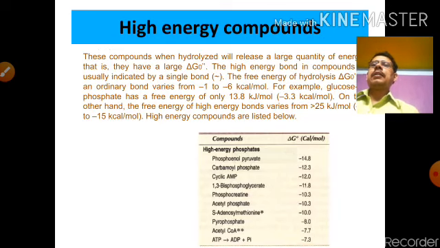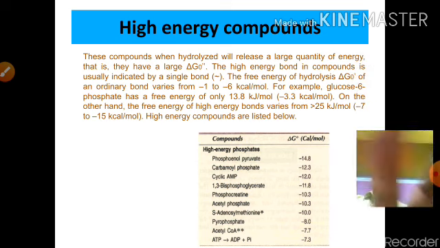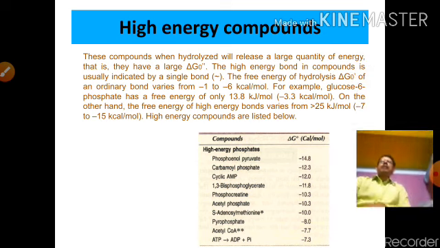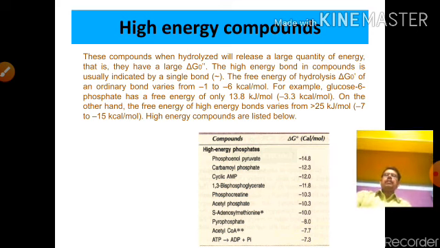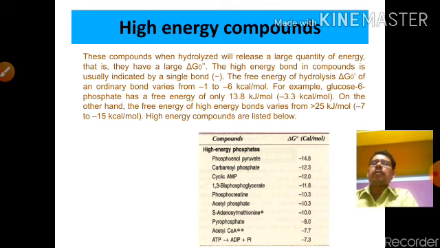Next, the high energy compounds. What are high energy compounds? That means compounds having a higher energy level. In this category are ATP, creatine phosphate, phosphoenolpyruvate, carbamoyl phosphate, cyclic AMP, 1,3-bisphosphoglycerate, acetyl CoA, and S-adenosylmethionine.